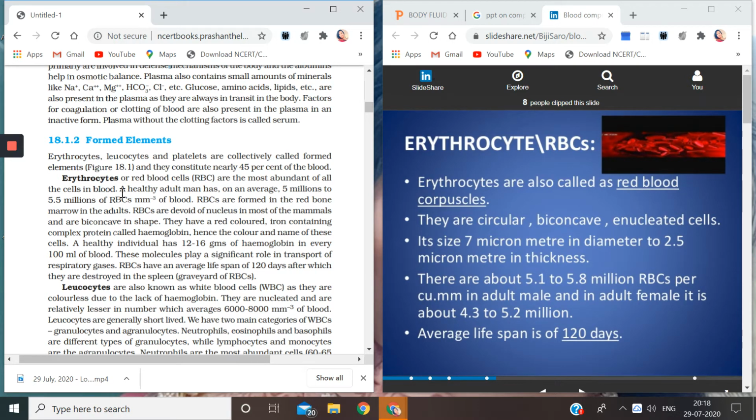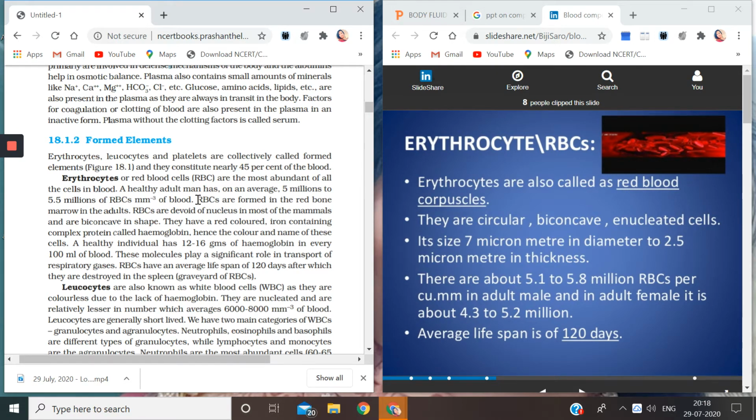Okay, so a healthy adult man has an average of how much? 5 million to 5.5 million RBCs per cubic millimeter of blood. So per cubic millimeter of blood will contain how many RBCs? 5 or 5.5 million. Just imagine the quantity of RBCs.